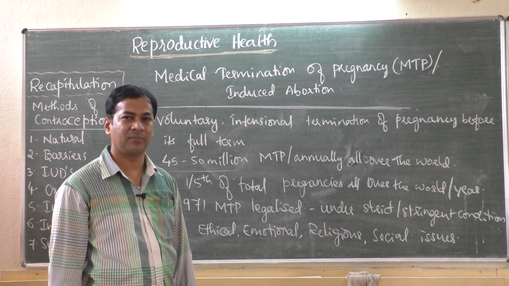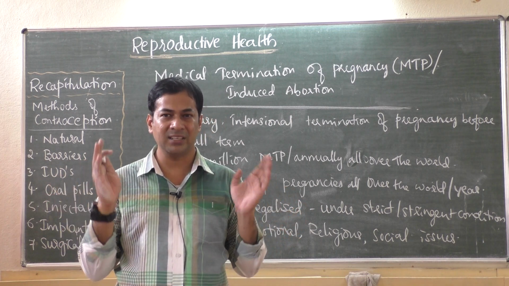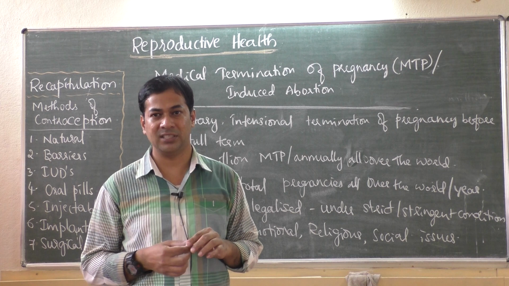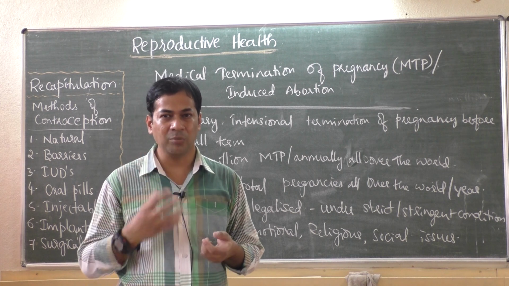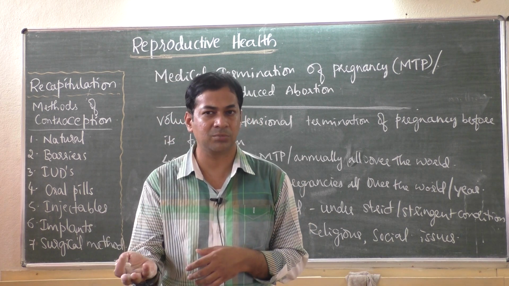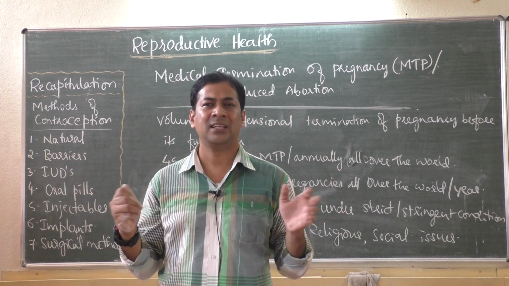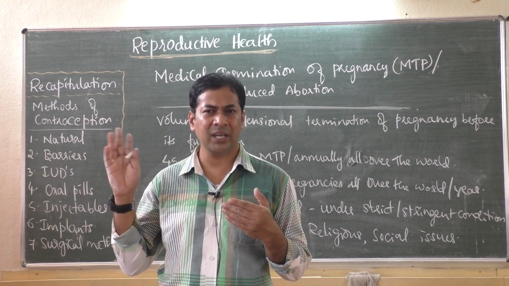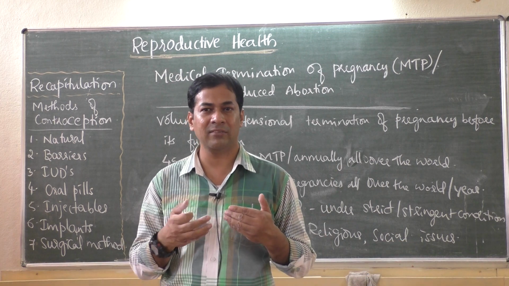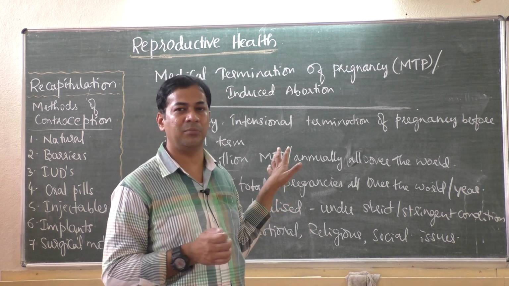Then emotional issues. For others it is very simple, but think of the problem the mother is undergoing, who is about to get aborted. She will have a strong bond with the baby. She thinks, I am 3 months pregnant now and in the next 6 months I am going to deliver. A lot of preparations she makes in her mind, how to look after the child, and this is a very emotional issue. Father or others may not understand this emotion, but the mother will have strong bonding with the growing baby. So emotional issues are there whether to do this MTP or not.